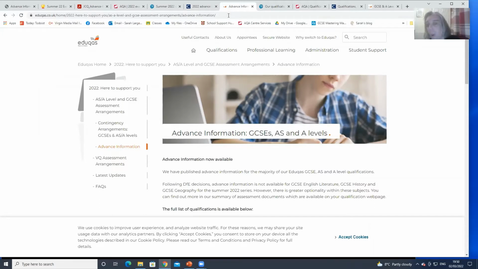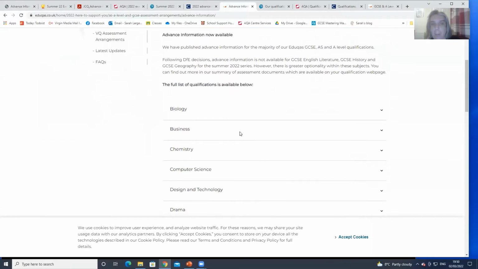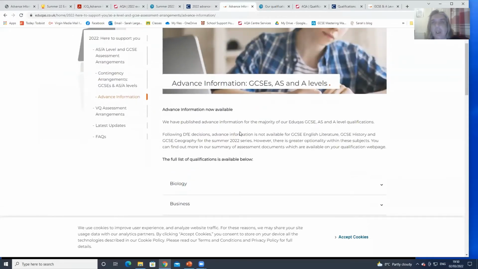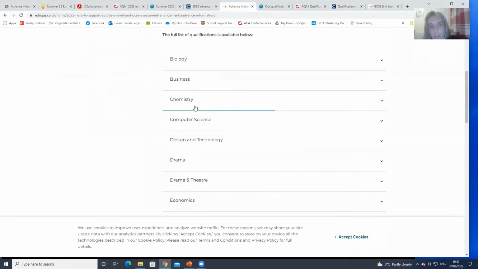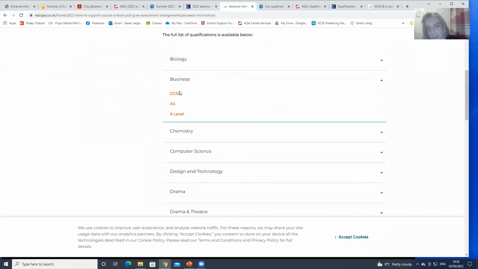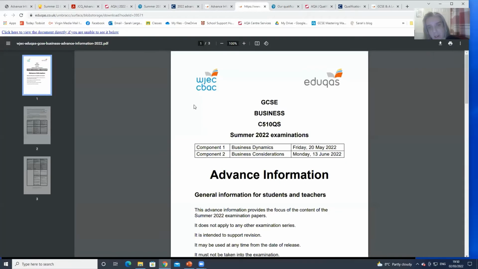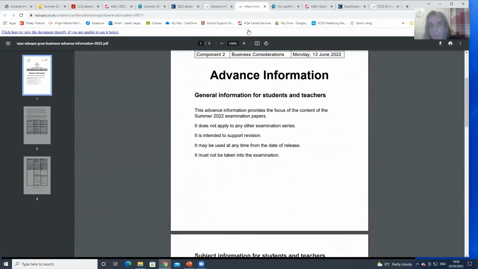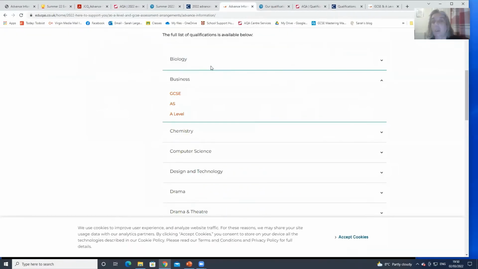Eduqas, probably the least common one done by home educators, but it's there. You can click on it, choose which subject you're doing, find your level, and it takes you through downloading it. It's also available on each of the specification pages. So the specification pages also have the other changes as well. If you don't use them, it's always worth knowing where to find these.